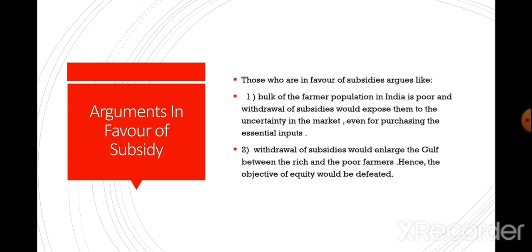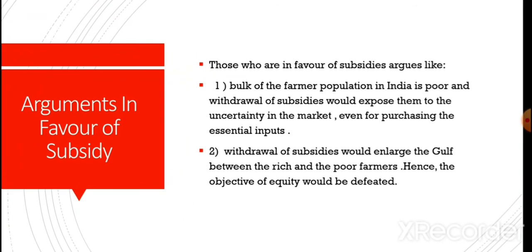Now, arguments in favor of the subsidy. Those who are in favor of subsidies argue that the bulk of the farmer population in India is poor and withdrawal of subsidies would expose them to the uncertainty in the market even for purchasing the essential inputs.